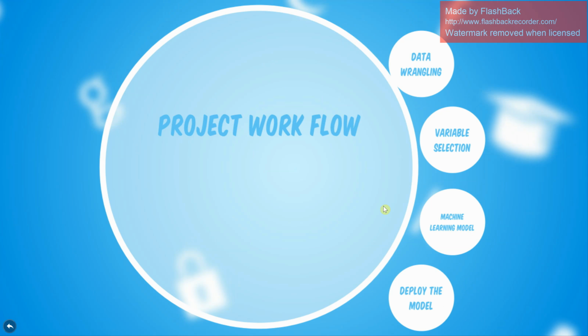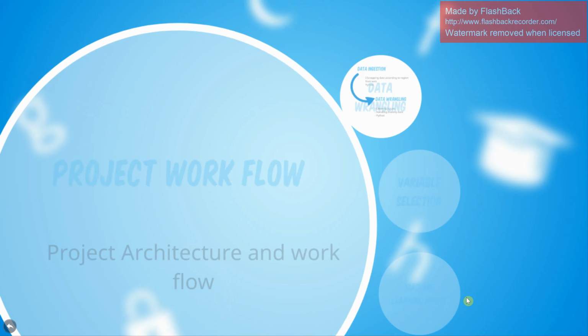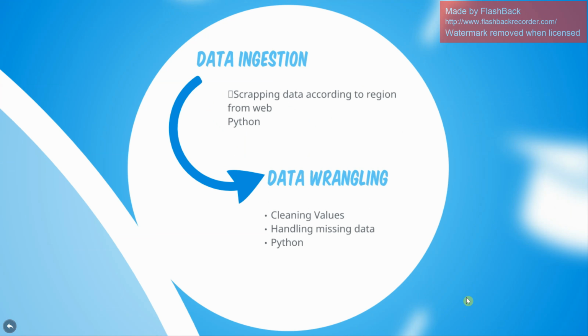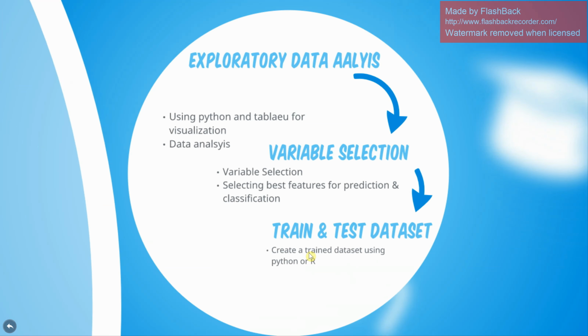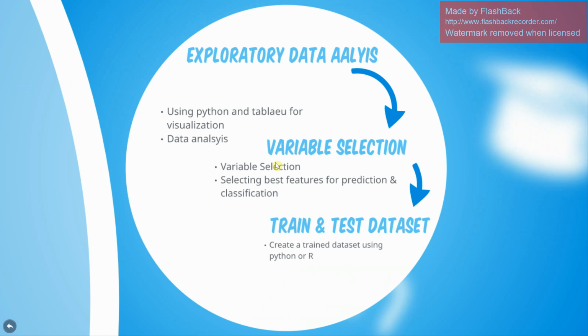Well, the project workflow goes like this. Firstly, we have data wrangling, variable selection, machine learning model, and then we deploy the model on cloud. So what goes in data ingestion and data wrangling? We are going to scrape data according to the region from the web using Python. Then we're going to do data wrangling, cleaning values, and handling missing data, using Python and R. That's what we have decided. Well, for wrangling, it's just Python. Exploratory data analysis using Python, with Tableau for visualization and data analysis.